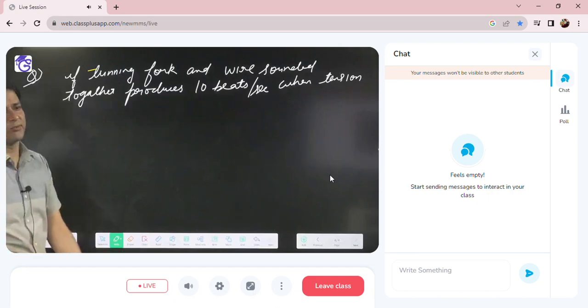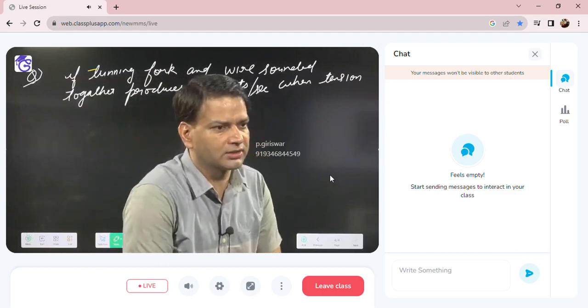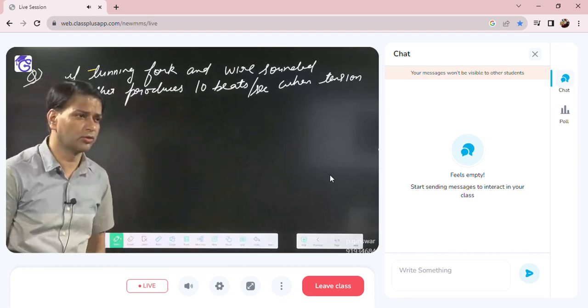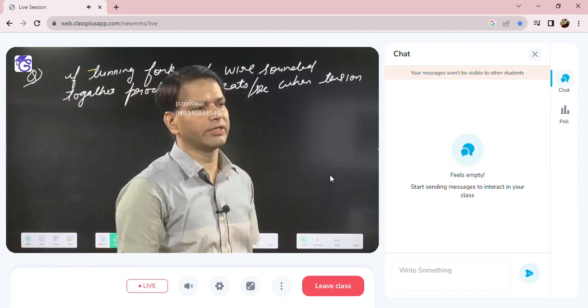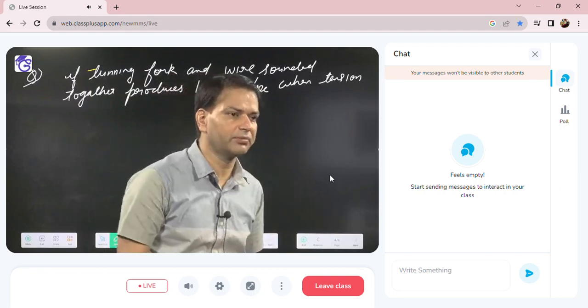If you are taking more than 202, then what will happen? Then 207 will also not justify, because according to the given data 5 beats, we have to take 202. Otherwise you can take 201. You will check 201 and 207. Beat frequency decreases. So that's why 207 can be the answer.